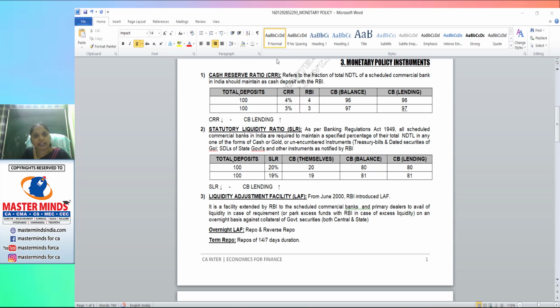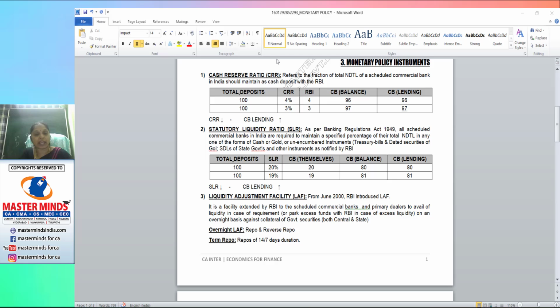What is this overnight basis? They have to repay the borrowed amount on the next working day, at the same time, 7 to 7:30 p.m. They borrow tonight and they have to repay by tomorrow night, after the bank dealings. So this process we consider as overnight LAF.